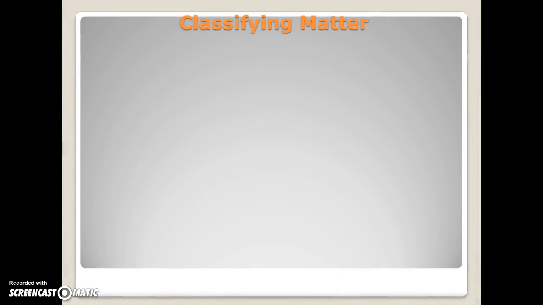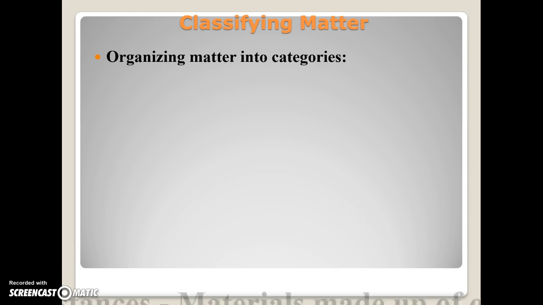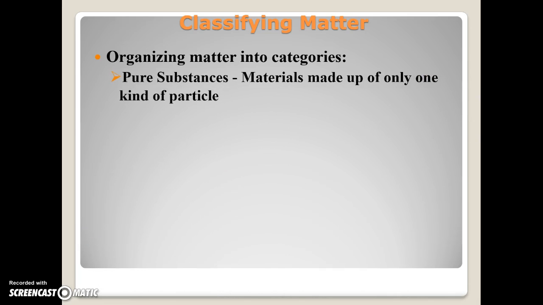Now, once we've done those tests and we begin to organize them into different sections, what are the classifications? So that's what we want to look at. And you will want to understand the difference between these two major categories. The first category is pure substances, and the other major category is mixtures, and we'll get to that in a little bit. But pure substances are materials made up of only one kind of particle, and there's kind of subcategories to all of these. So there's several different things that can be pure substances.